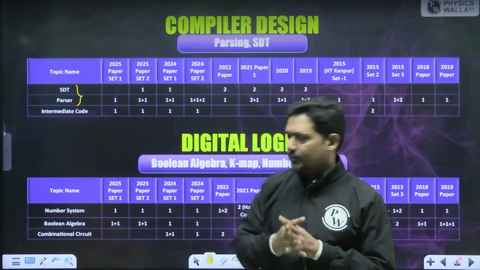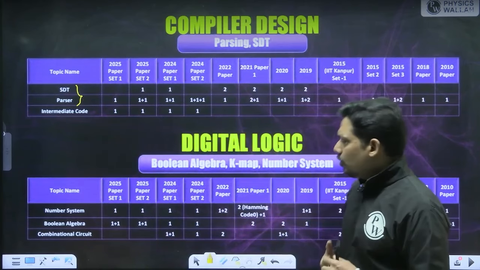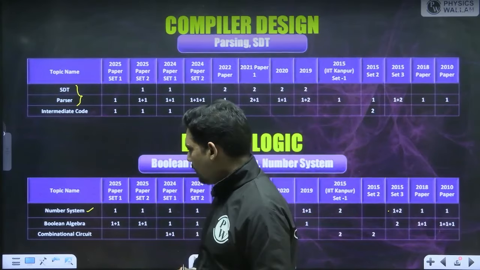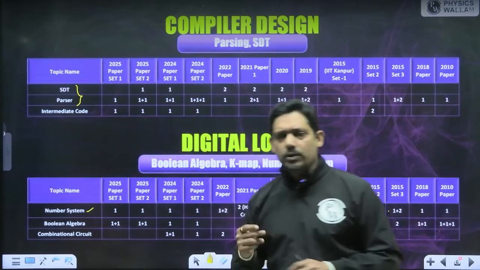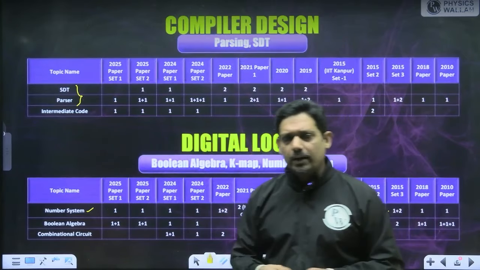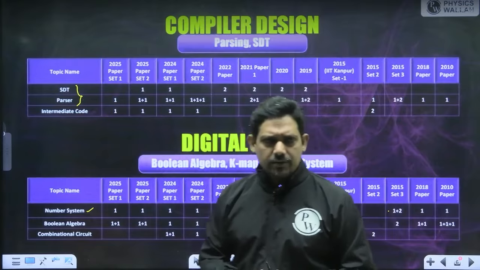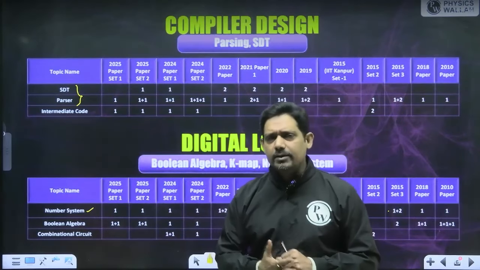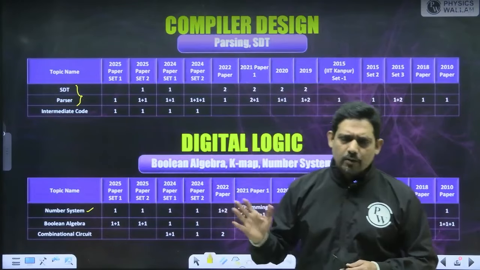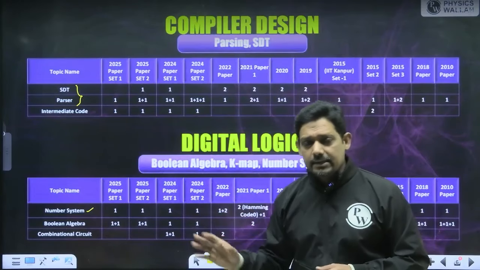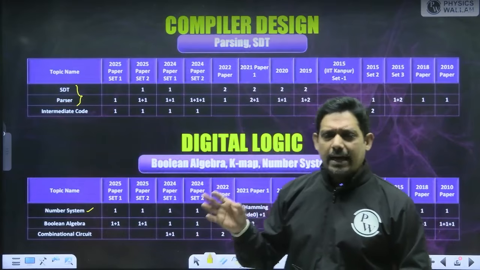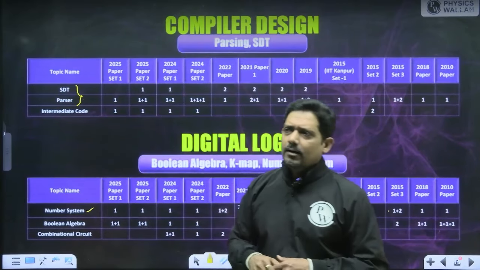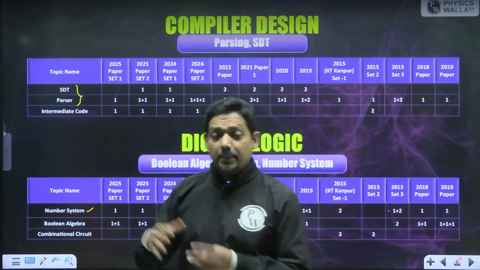For digital logic, number system is important. The second topic you try to cover in this case is Boolean algebra. This is my two picks. What about combinational and sequential? If you have done it, fine, but I have rarely seen a sequential question coming in recent years. In recent years, sequential has been kind of ignored from the syllabus.